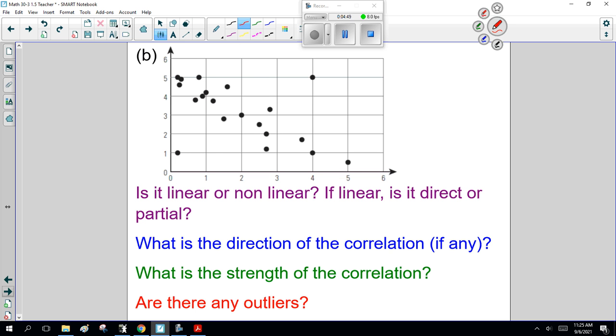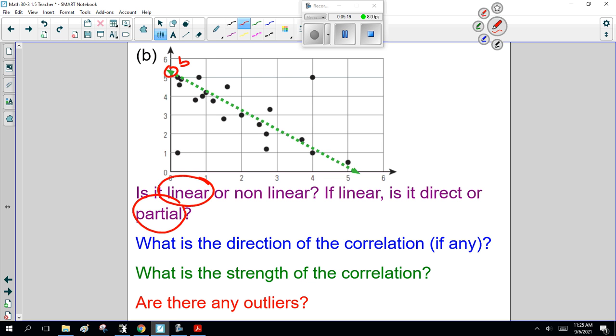Is this linear or nonlinear? If it's linear, is it direct or partial? Well, looking at this, I tend to think it is linear-ish. Now, it's linear, and it is partial variation because it seems to start up here. It's my b value. Now, note, I'm not asking you to come up with the equation.